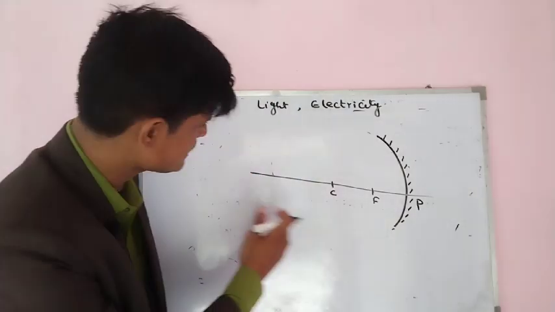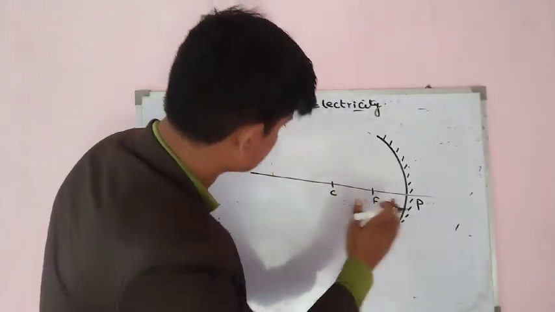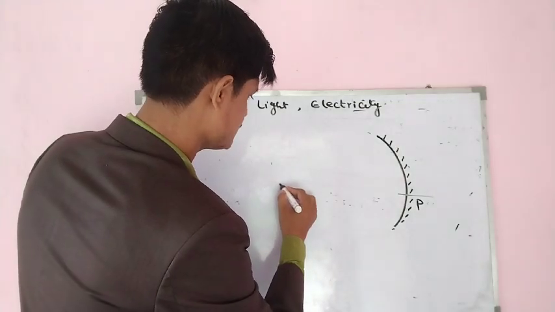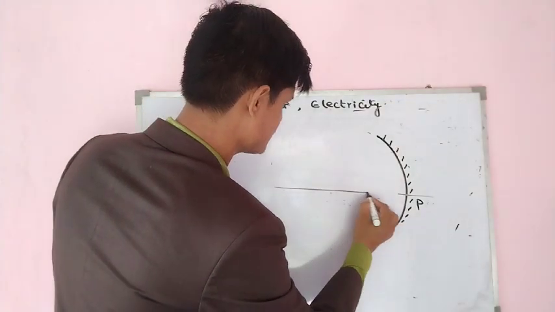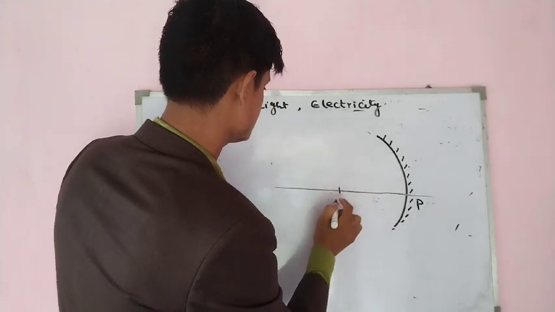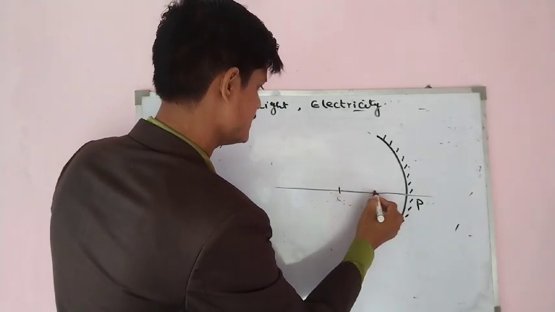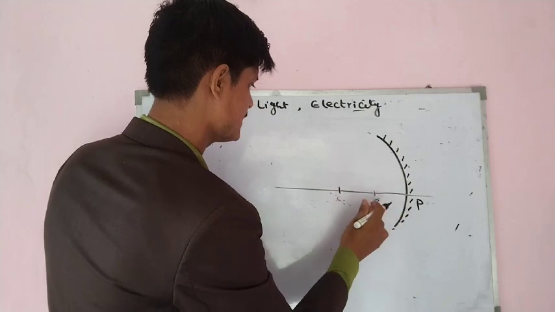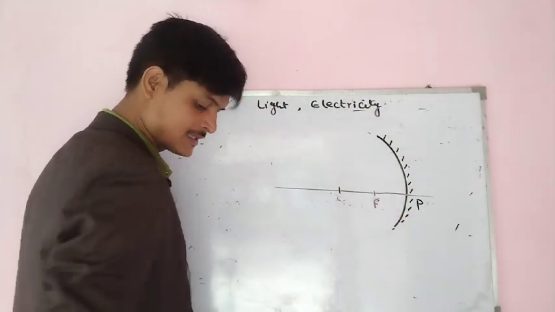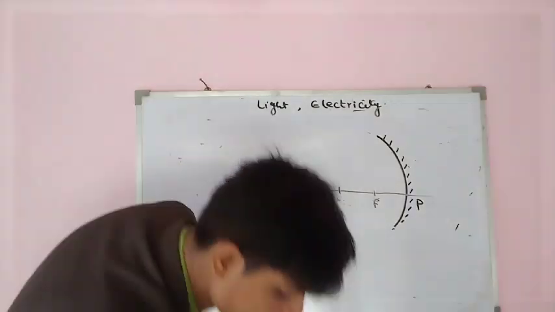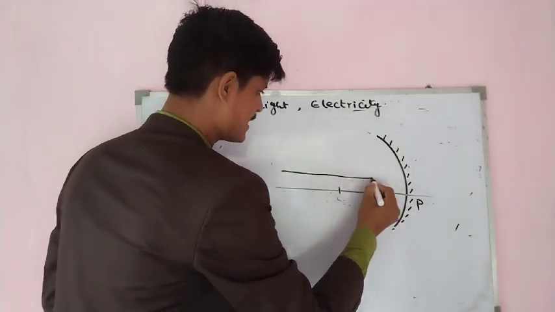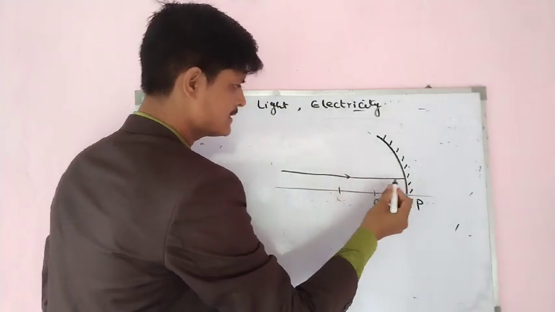My line is slightly tilted, so I will make a straight line. It will look like this, and here I have drawn the center of curvature and this is my focus. Now if I draw this line, this is almost parallel to the principal axis.